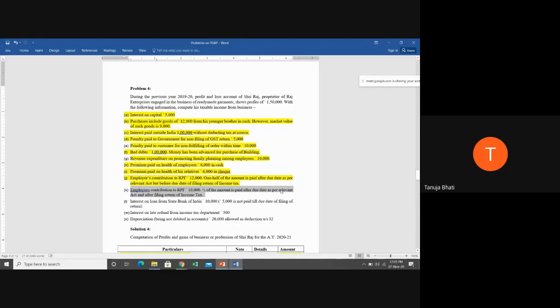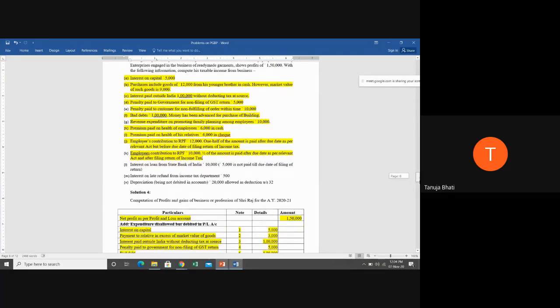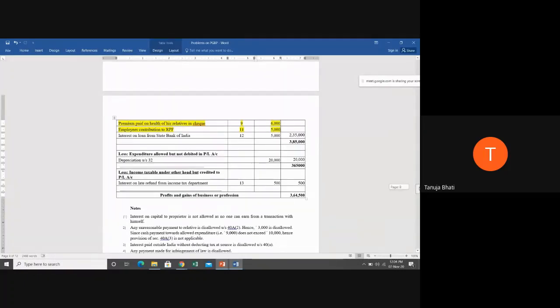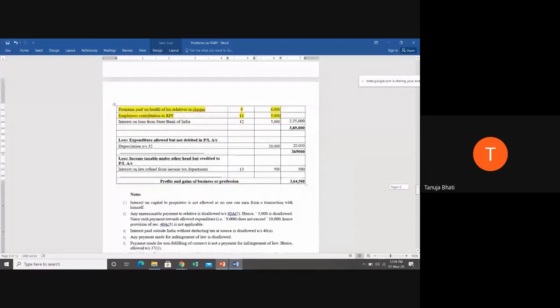Half of the amount is paid after the due date as per the relevant act and after filing return of income tax. So students, tell me, if it is after filing return of income tax, will this half amount be allowable or disallowable? Disallowable. Why? Because the payment is made after filing the return of income tax. So 10,000 divided by 2, that is 5,000 rupees of employee's contribution to RPF, will be disallowed. What is the reason? Because it is made after filing the return of income tax.